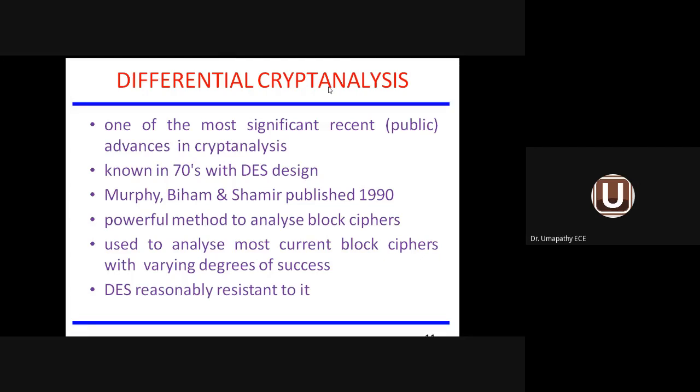One of the most significant public advances in cryptanalysis, differential cryptanalysis, became known in the year 1970 with the DES design. These three people, Murphy, Biham, and Shamir, published in the year 1990 a powerful method to analyze the block cipher.